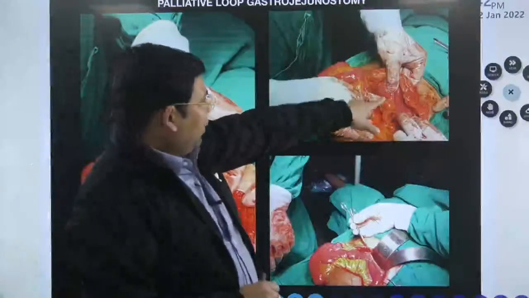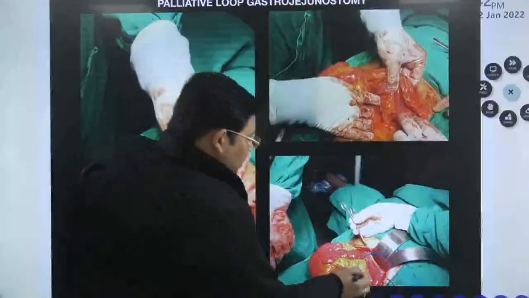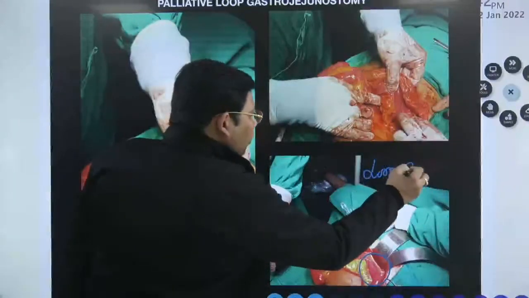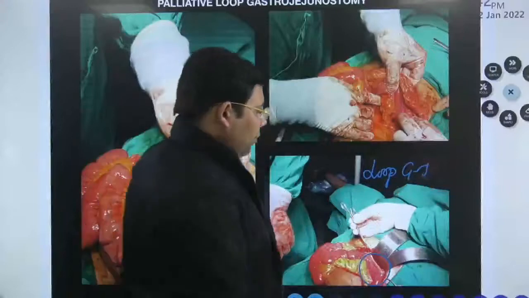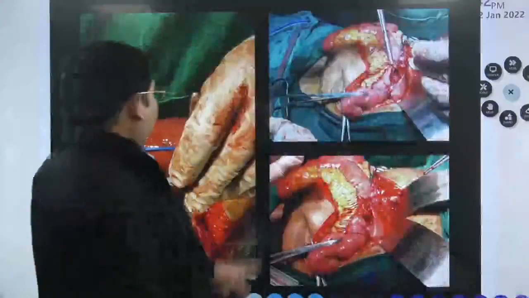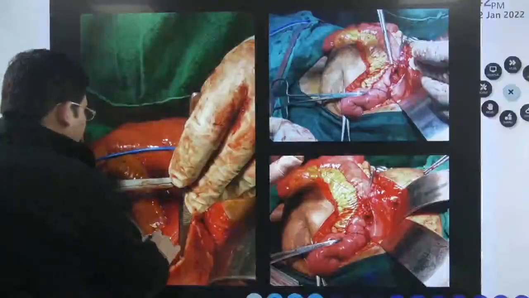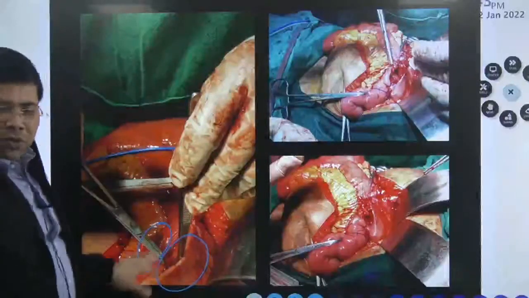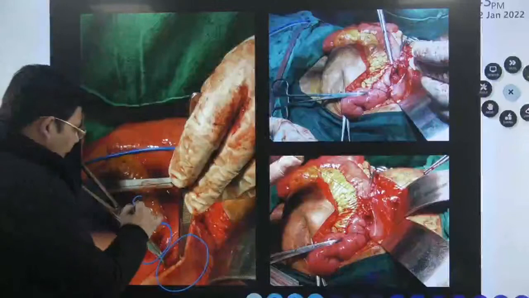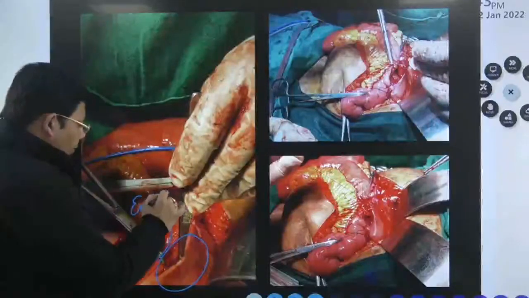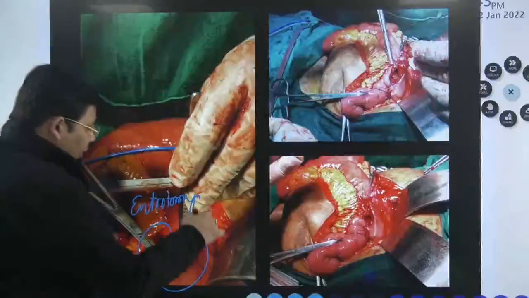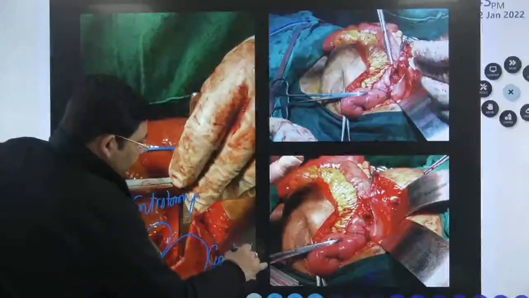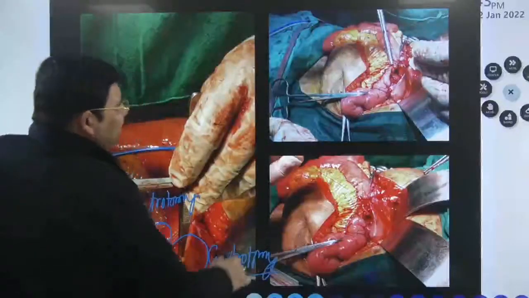So I have done a gastrojejunostomy. So this is a loop gastrojejunostomy for you. Loop gastrojejunostomy. Can you see? This is the enterotomy and this is the gastrotomy. So if you see here, this is enterotomy and this is gastrotomy. So this is enterotomy versus gastrotomy.